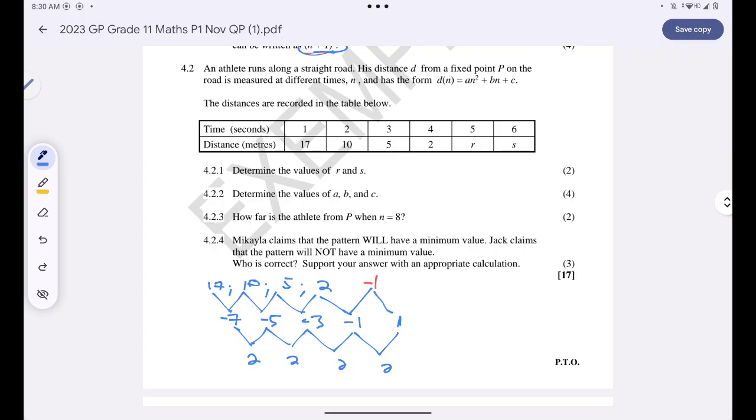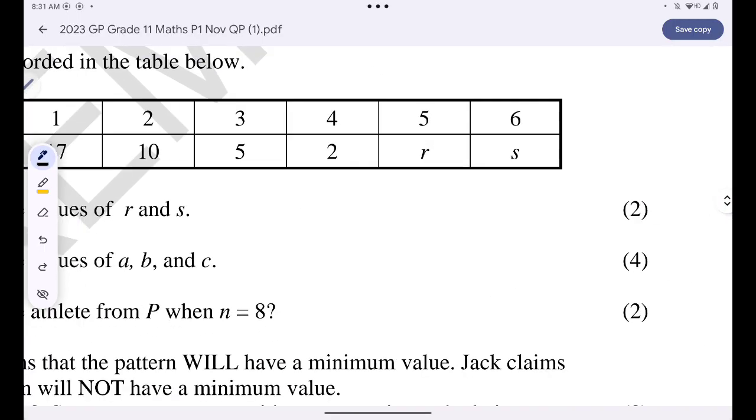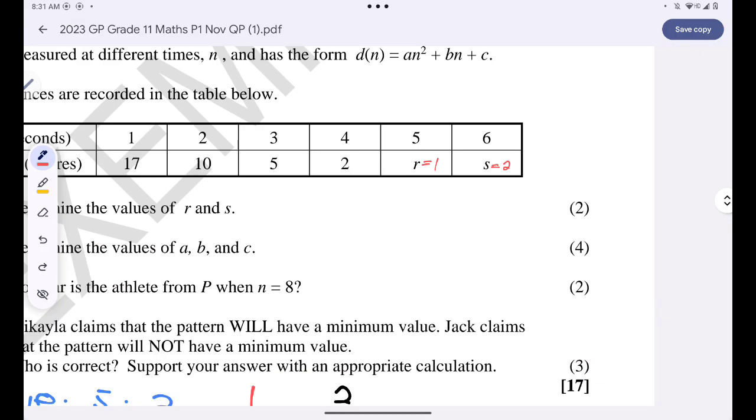Excuse me guys, I made a mistake there. 2 plus a negative 1 is a positive 1, not negative 1. Okay, and then now I'm supposed to find 1 plus 1. This will give me 2. So R is equal to 1, S is equal to 2.